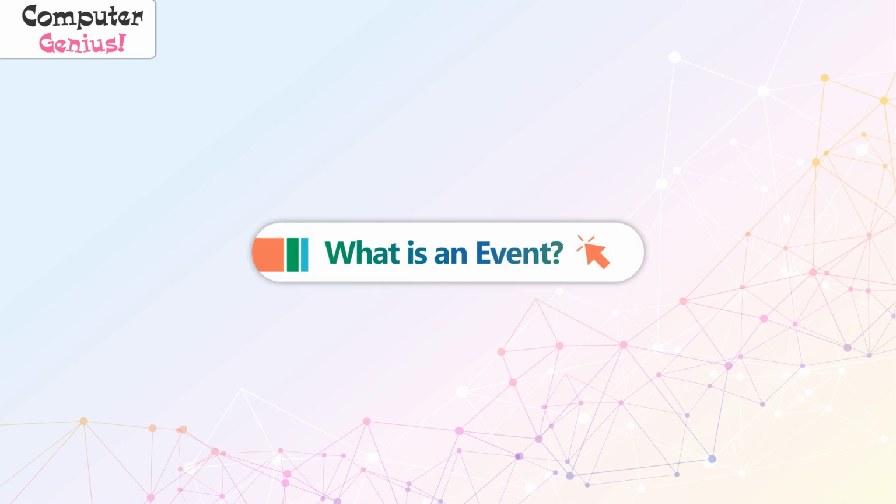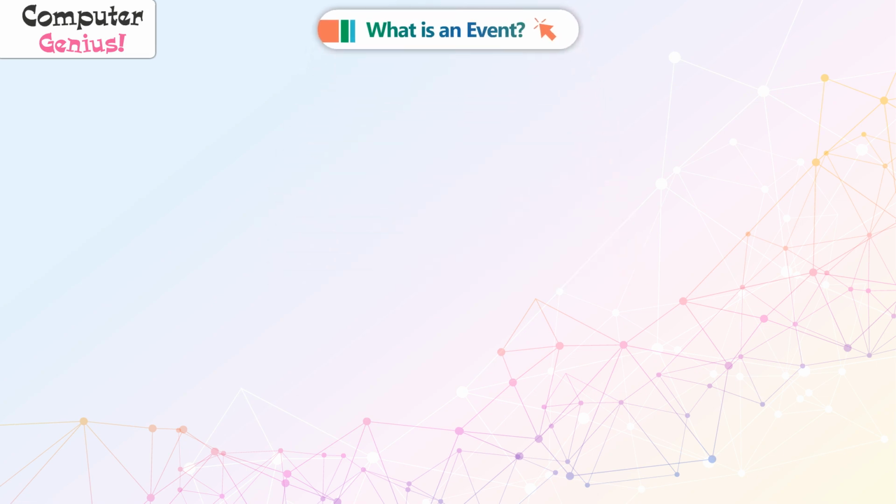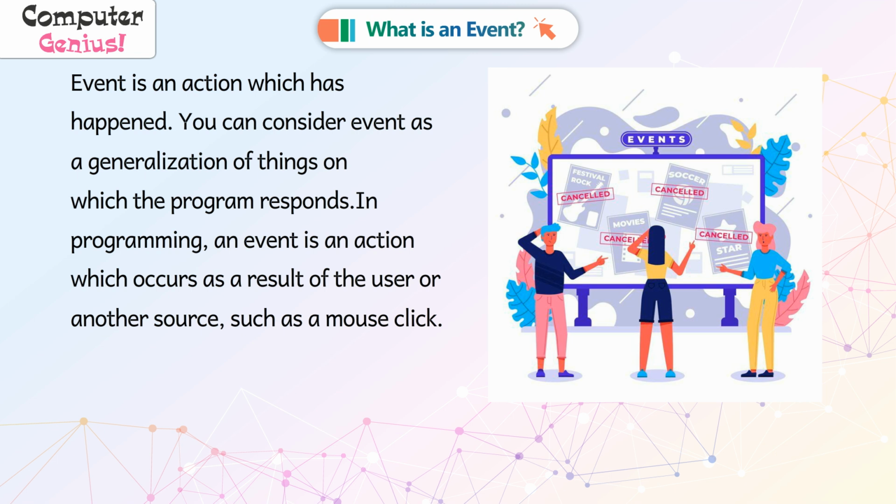What is an event? Event is an action which has happened. You can consider event as a generalization of things on which the program responds.